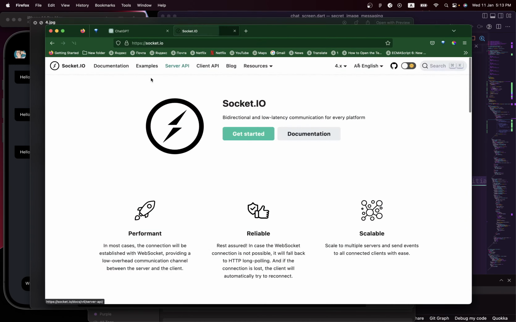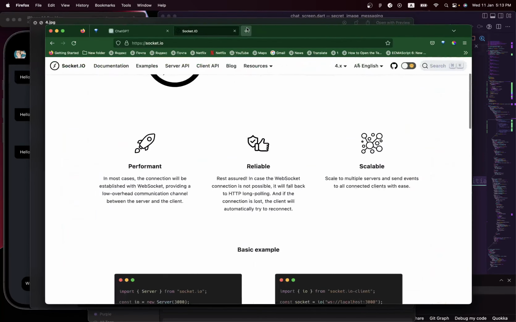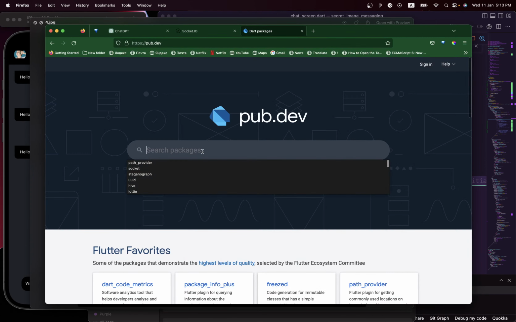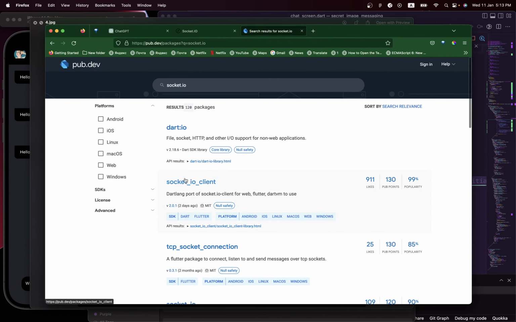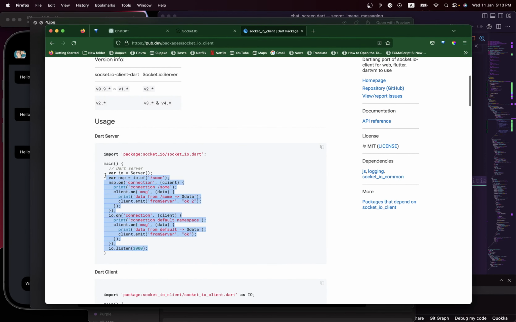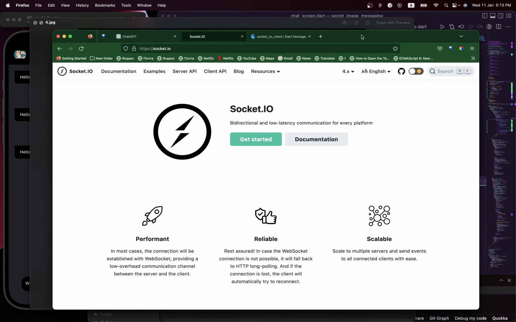socket.io. This is for Node.js. You can use this, and it also has a Flutter implementation that you can utilize too. We should be heading to pub.dev. Pub.dev has something called socket.io client. This is what you'll be using in the Flutter front end, and on the back end with Node.js you just use this. I've used it in an app, and I will probably do a video on how to implement this, and it's going to be fun.